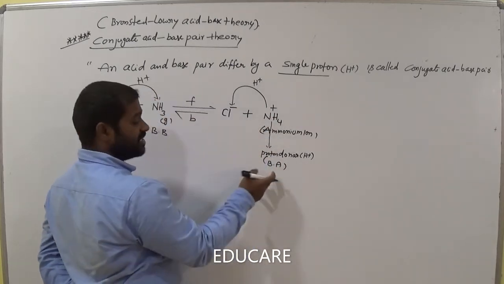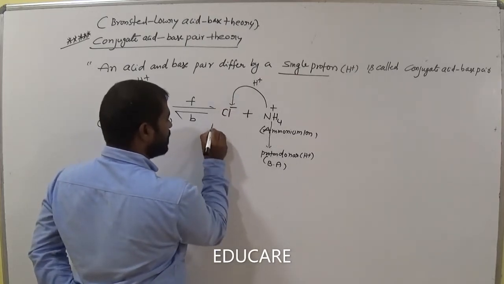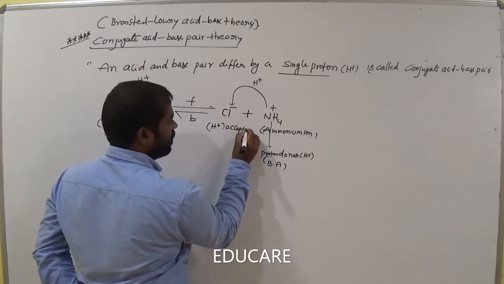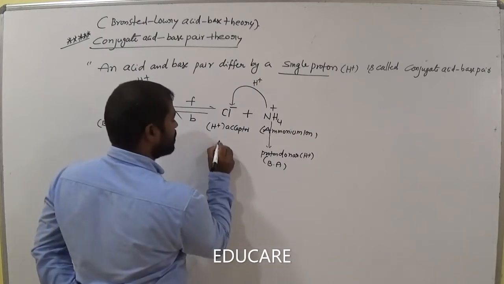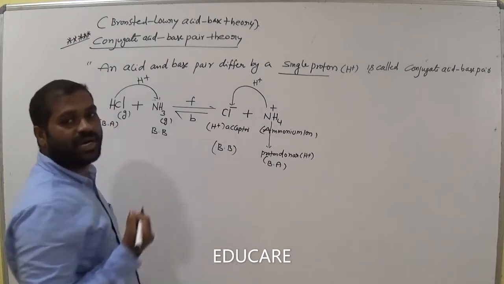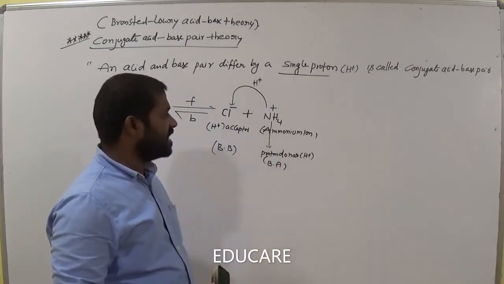Now the ammonium ion is called a Bronsted acid. Now what about this one? It is a proton acceptor, that means H plus acceptor here. Chloride ion is an H plus acceptor. So chloride ion is called a Bronsted base, am I right? Proton acceptor is called a Bronsted base. Proton donor is called a Bronsted acid, am I right?